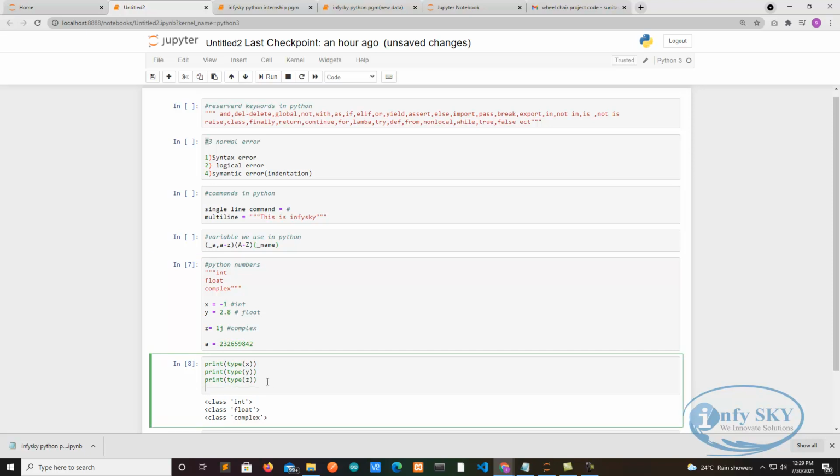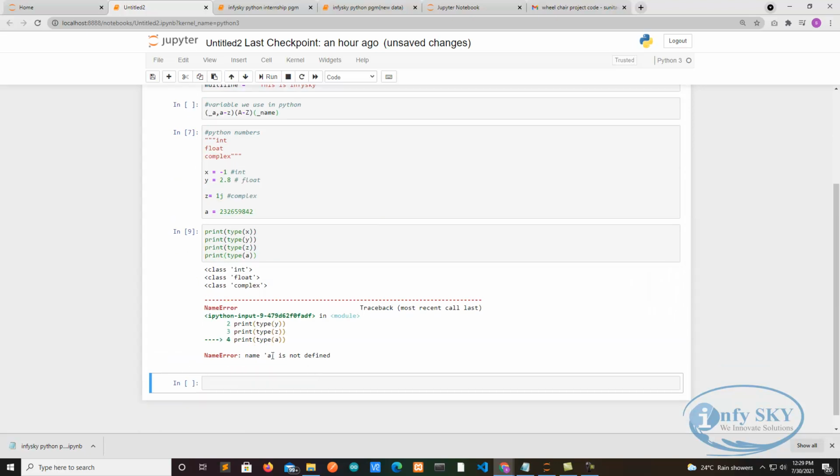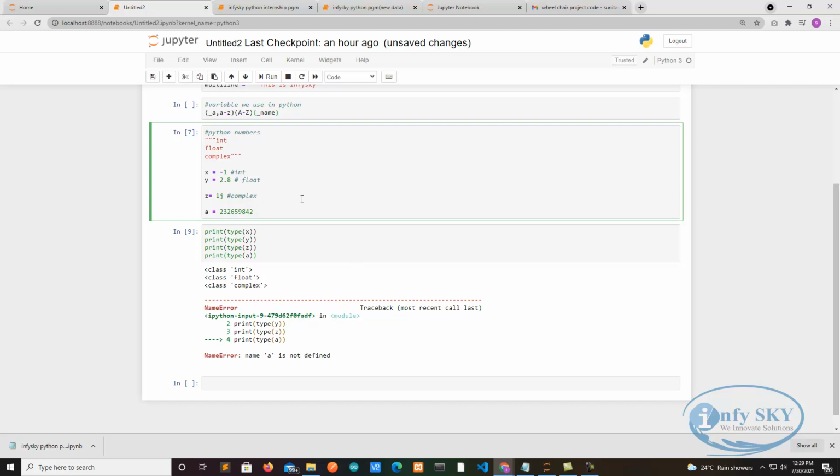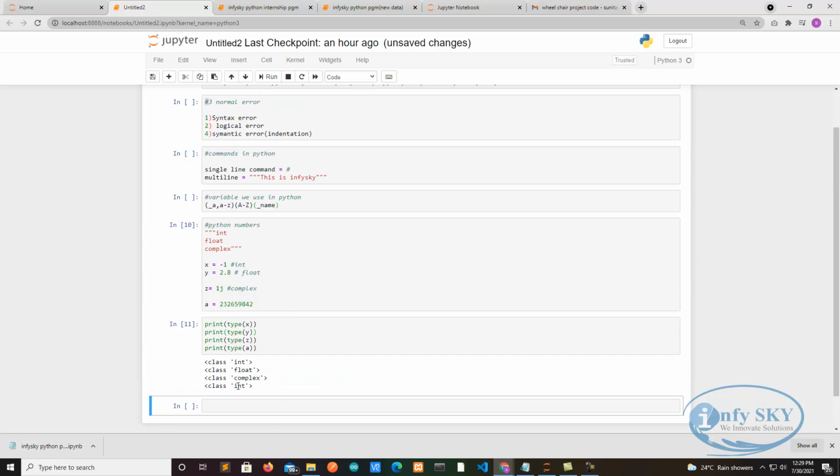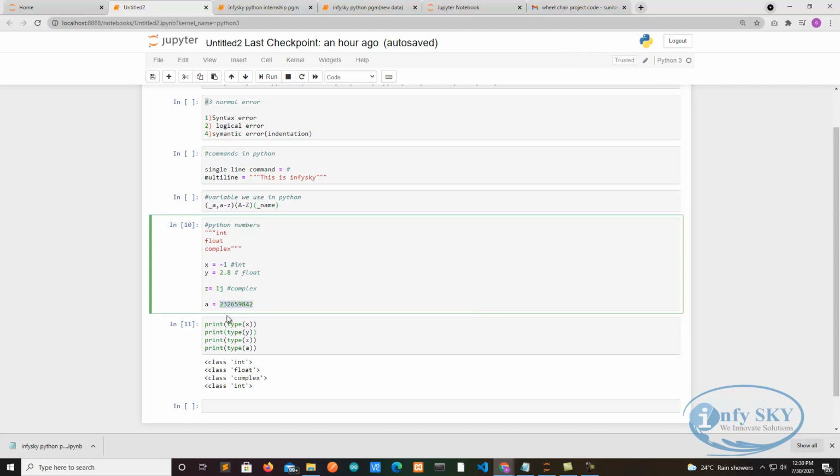Print, in brackets, type of a. It says a is not defined because I have not run this. I will run this, Shift and Enter, then Shift and Enter. See, it is also int. Means if you give any number, whether it is long or small, it will take int only. If you give a decimal point here, what will it show? I am running this. You can use Run here also. See, it is telling float, right? So by using this type function, we can see which type of variable it is.